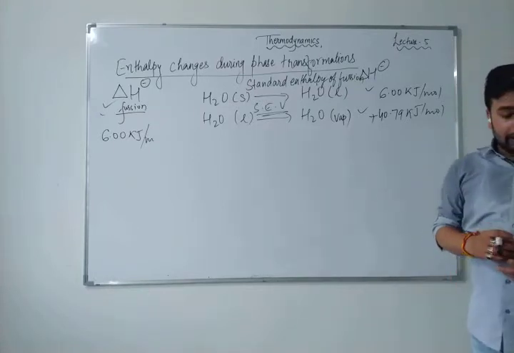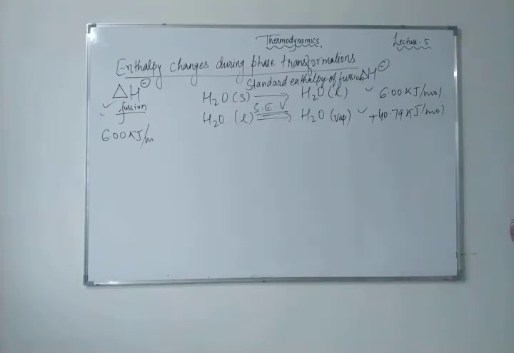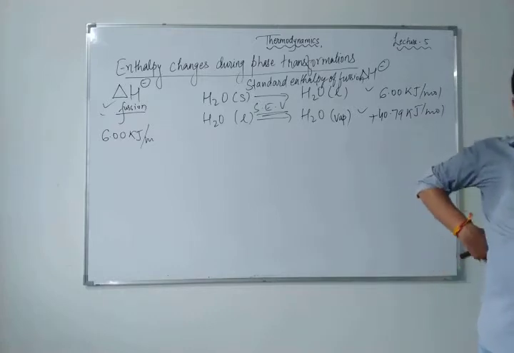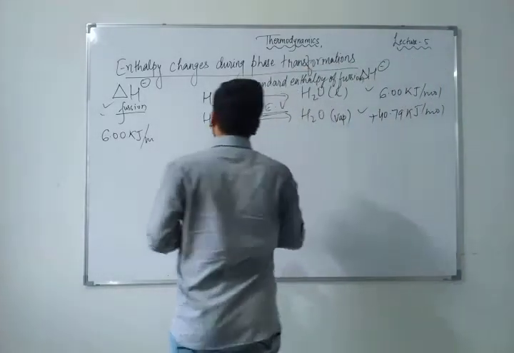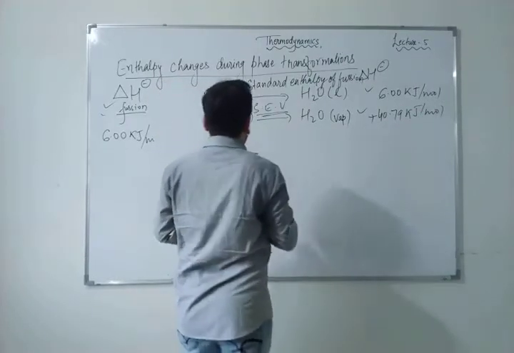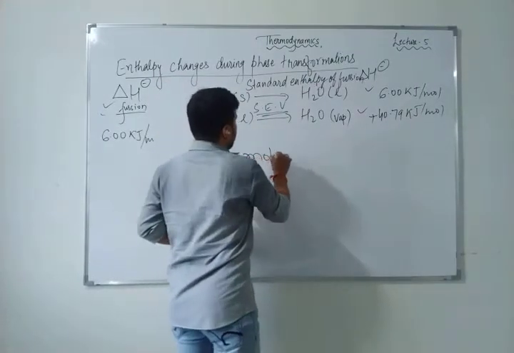The amount of heat required to vaporize 1 mole of a liquid at constant temperature and under standard pressure is called standard enthalpy of vaporization or molar enthalpy of vaporization. याद रखना बच्चों, standard enthalpy of vaporization या molar enthalpy of vaporization.